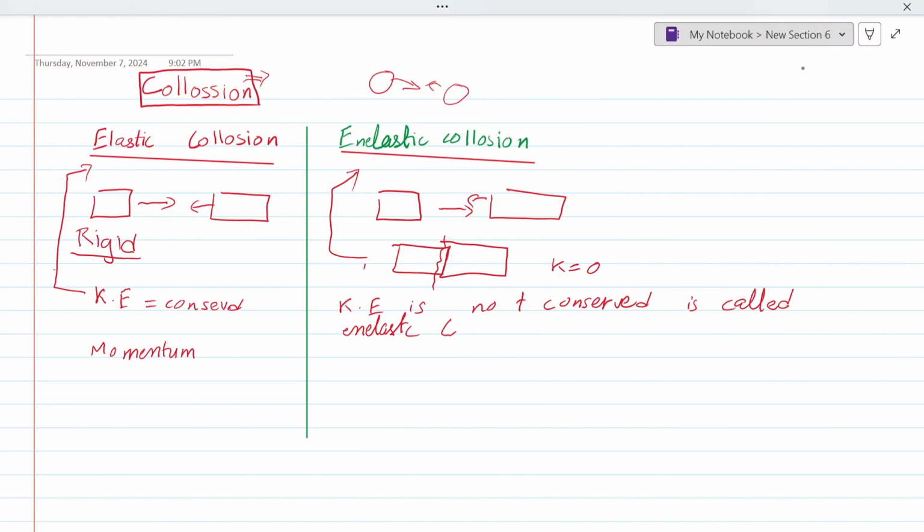So let's see this. Here are two bodies. Suppose that it is M1, it is M2, and they are coming towards each other with the same velocity. I am saying that M1 is equal to M2 and V1 is equal to V2.